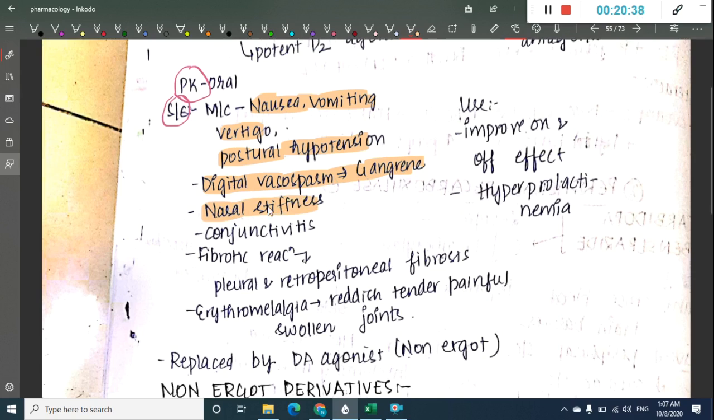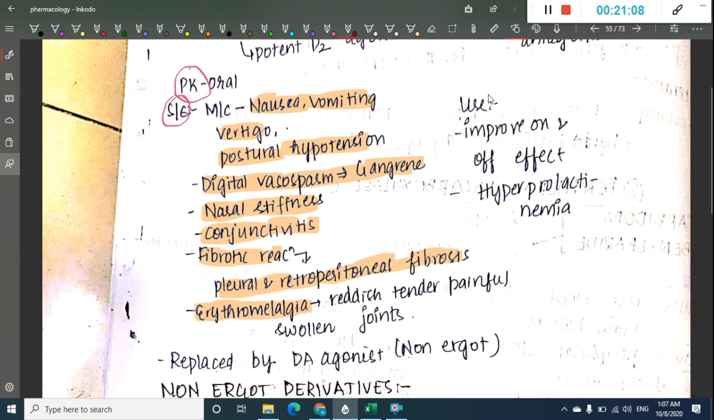These also cause nasal stiffness, conjunctivitis and fibrotic reaction. This fibrotic reaction is most commonly seen in pleural and retroperitoneal fibrosis. Then you will also see erythromelalgia in these individuals. What is erythromelalgia? Reddish, tender, painful joints are seen.